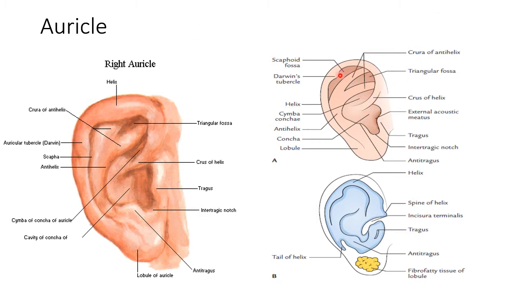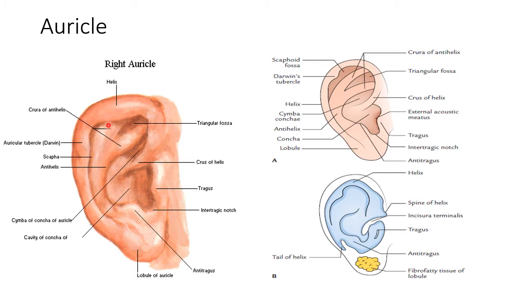Look into this schematic diagram here. You can see this is the helix, which has an anterior limb or anterior margin, descending down into the concha as the crest of the helix. And if you see the posterior margin of this helix, it has a prominent tubercle known as Darwin's tubercle, and below it the helix continues into the fibrofatty tissue, that is the ear lobule.